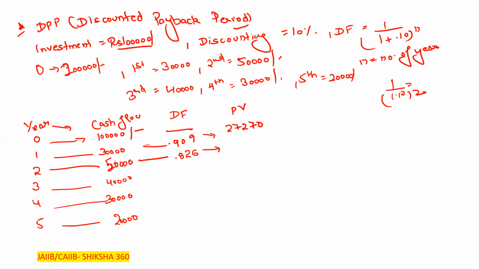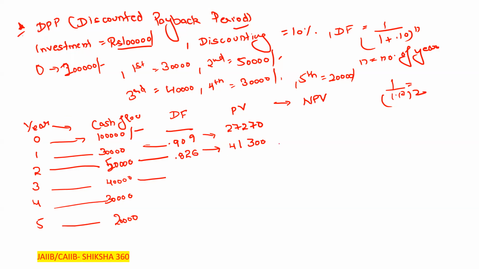So 0.826 multiplied by 50,000, we are getting basically 41,300. So the present value is 41,300. Only after that are we going to calculate the net present value and the payback period. First of all, here we are utilizing the discounting factor.